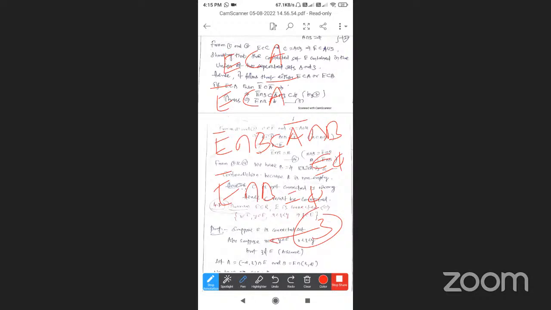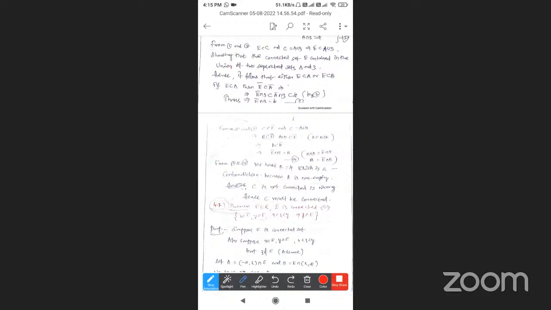So from 1 and 3: C is a subset of E bar, and C is equal to A union B. So A union B is a subset of E bar. Therefore B is a subset of A union B, hence B is a subset of E bar.